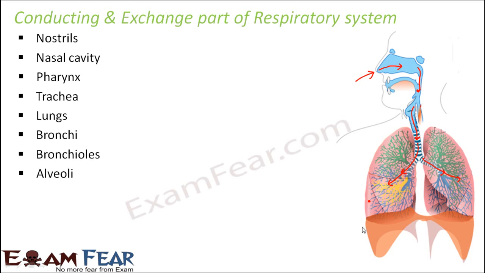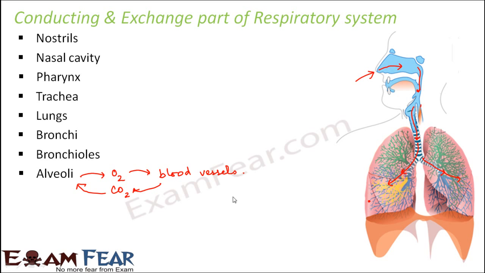What happens once it goes to the alveoli? From the alveoli the gases do not move into the blood just like that. There has to be an exchange, because the alveoli will give oxygen to the blood vessels, and similarly the blood vessels will give carbon dioxide to the alveoli.